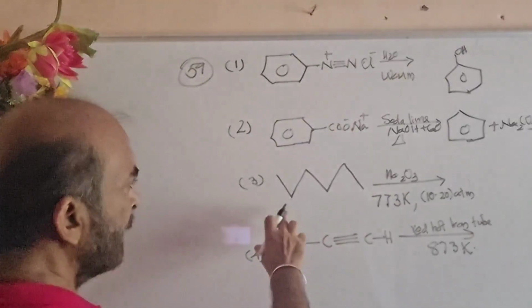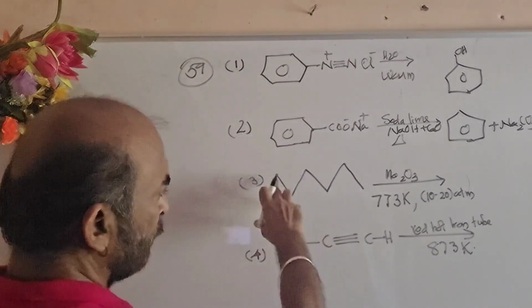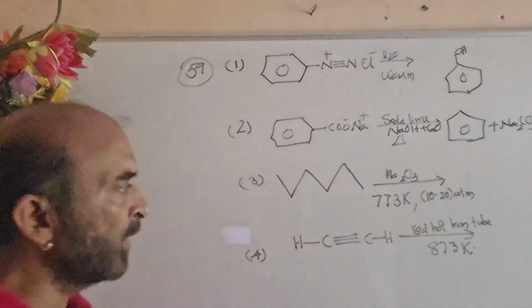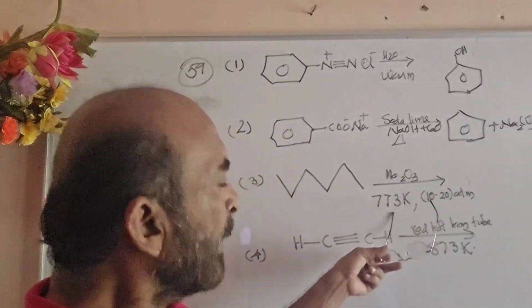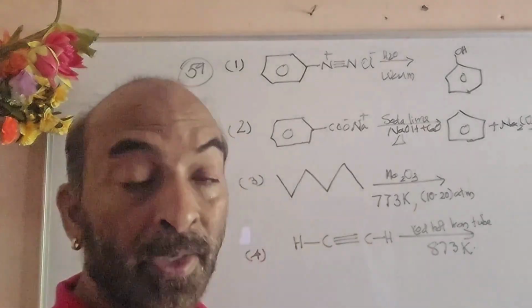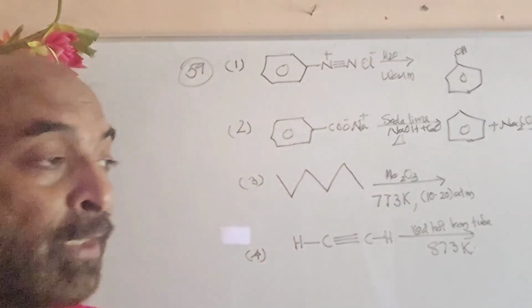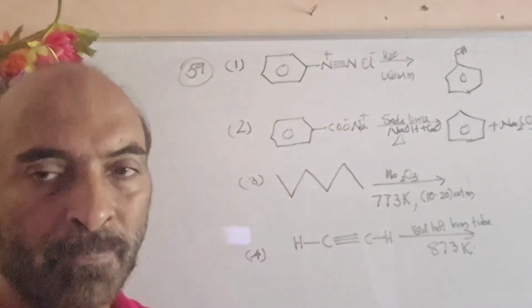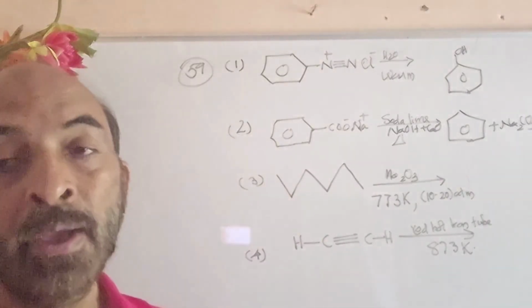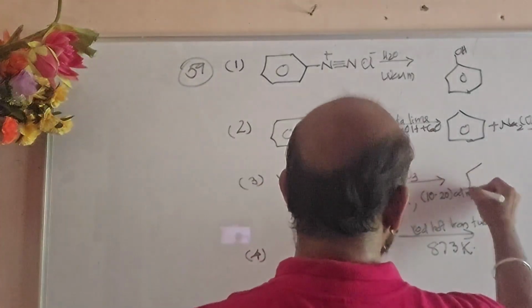The third case they have mentioned is hexane. Upon heating with molybdenum oxide, Mo2O3, at 773 Kelvin and 10 to 20 atm pressure, that will lead to reforming: cyclization followed by elimination of 3 pairs of hydrogen, giving you benzene.